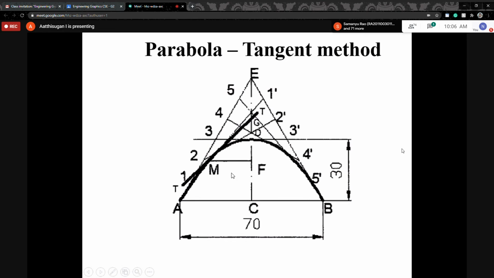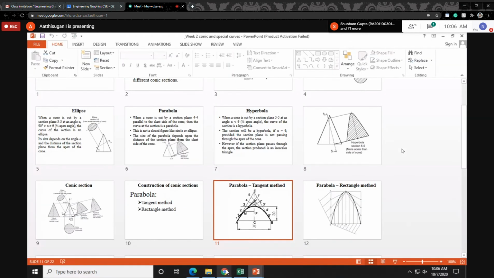So like this you do. I'll explain the oblong and the ellipse method briefly. Any doubt for this parabola tangent method? No, sir. Okay, so one of your friends asked for the oblong method for the ellipse. So I'll move fast.